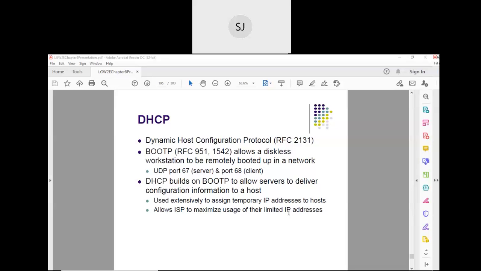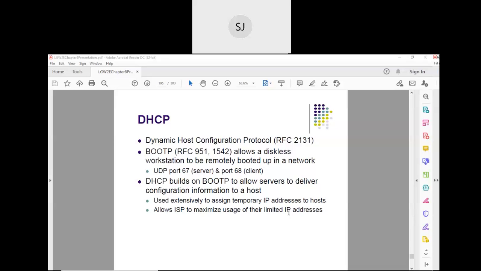For the entire institute, we may have at the max 10 or 15 public IP addresses. These must be shared among the entire organization. But still, without a public IP address, every machine is able to communicate with the outside world. How is it possible? Because every private IP address is mapped to a public IP address, and then the request goes to the outside world. That process is called NATing. We'll see it next.